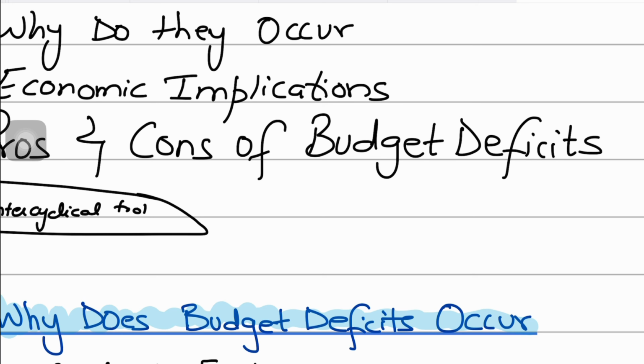Throughout the video, we already talked about how budget deficits could have various economic implications. An economic example that you should know is the Great Recession, the 2008 financial crisis. In 2008, many governments around the world implemented large deficit financed stimulus packages to bring the economy out of recession, to counteract the economic downturn and stabilize the economy.